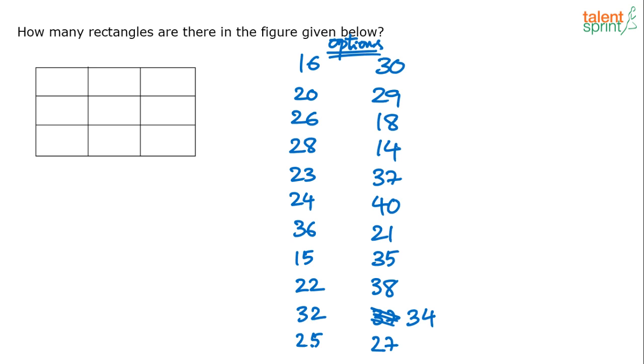Okay, so let's do the counting. These are all the options. We will eliminate the options, but let's count. And I think instead of counting the rectangles, I'll just do the numbering. Numbering is easy, right? So 1, 2, 3, 4, 5, 6. I'll tell you the shortcut later, but let us actually count first. 1, 2, 3, 4, 5, 6, 7, 8, 9. Why am I counting when we already have a shortcut? Because you may not remember the shortcut always, or you may not have the shortcut for every type of diagram. So it's important that you know how to count. Of course, you know how to count, but you should be good at counting and eliminating the options. So that is the reason we are doing this exercise.